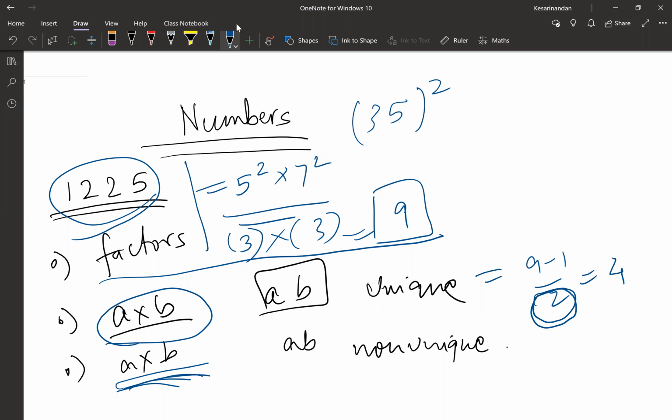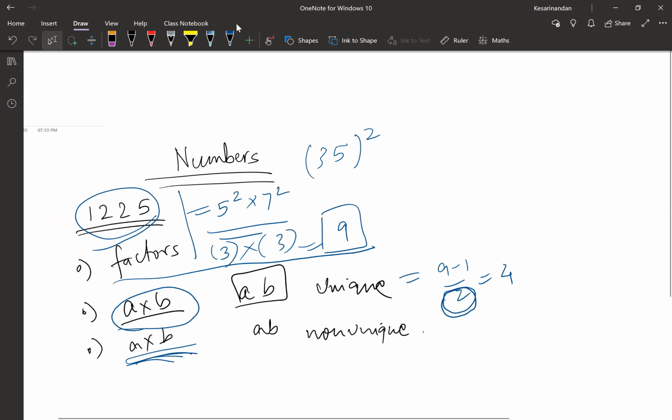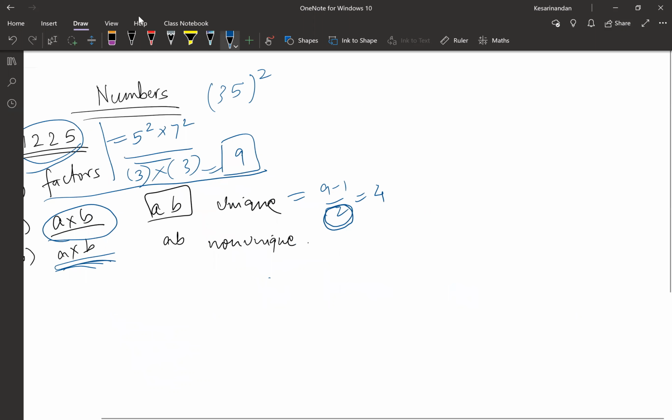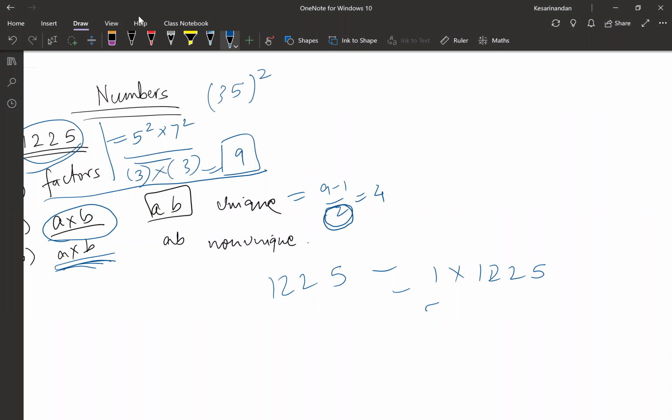Everybody done with it? Yes. Okay. Now what do we get? 1225 is equal to 1 into 1225. Now you will divide it by 5. What will you get? 245.